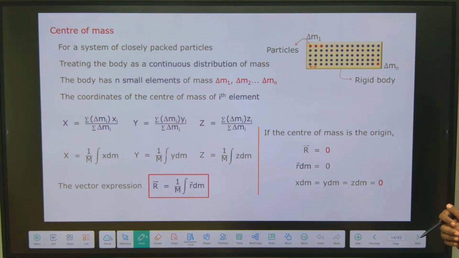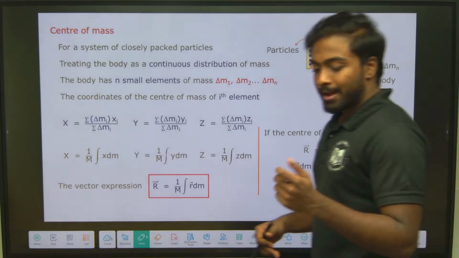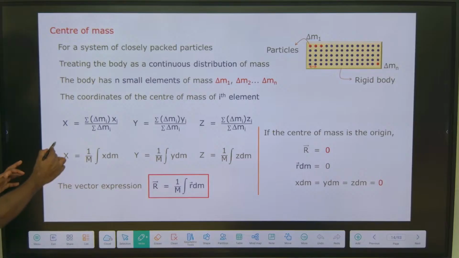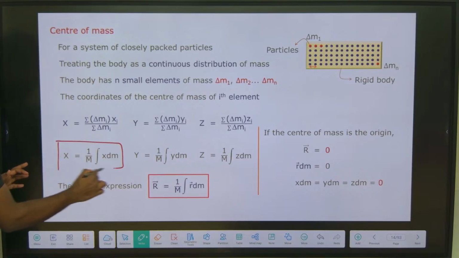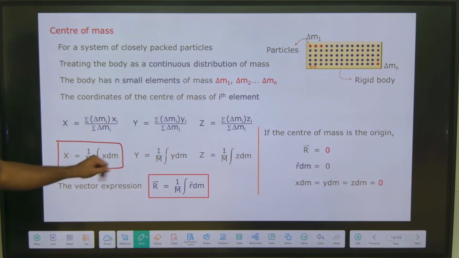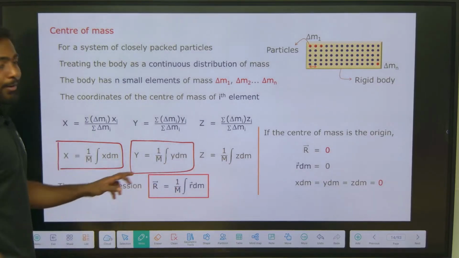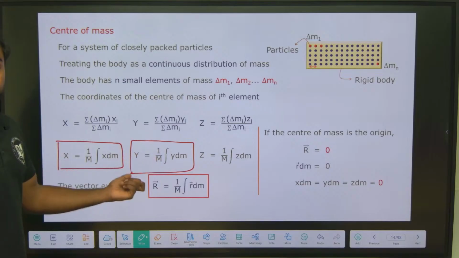Now center of mass for a system of closely packed particles. We'll see the formula: x will be equal to 1 by m integral of x dm. Y will be equal to 1 by m integral of y dm. Why are we taking 1 by m outside?